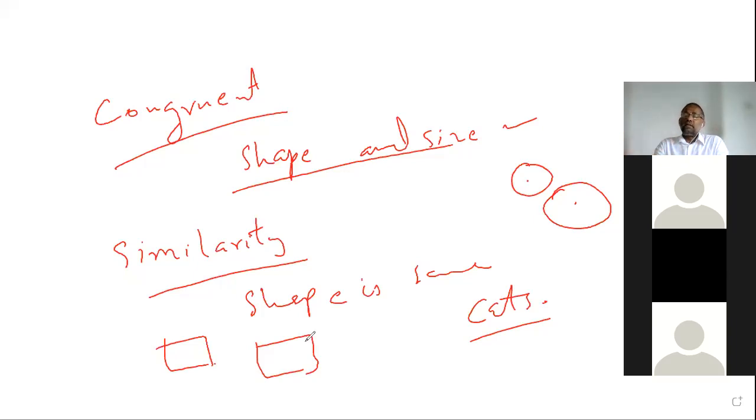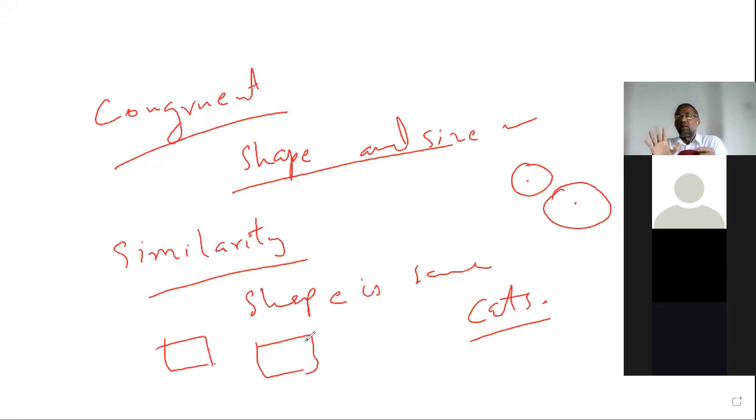If it is congruent, then it is similar. All congruent figures are similar, but all similar figures need not be congruent. That is why be careful. Congruency means shape and size are the same. Similarity means the shape is the same and the size may or may not be the same. That is about similarity.